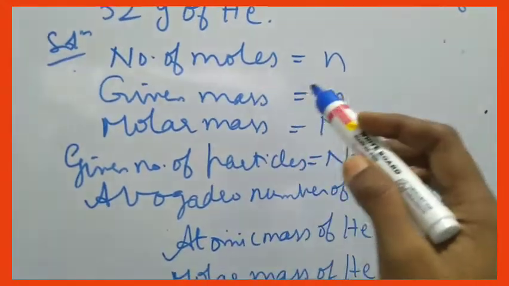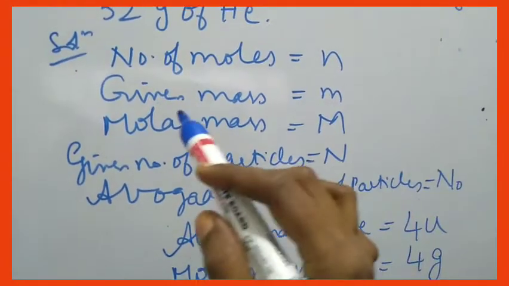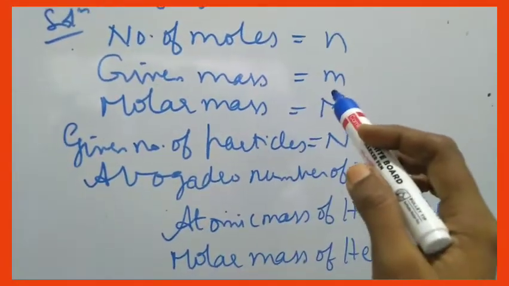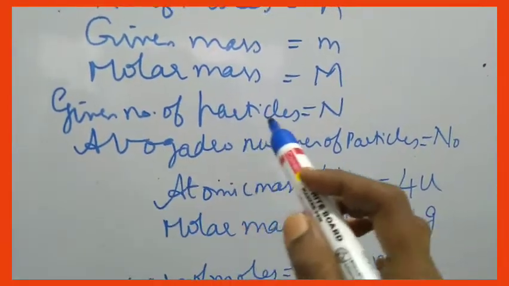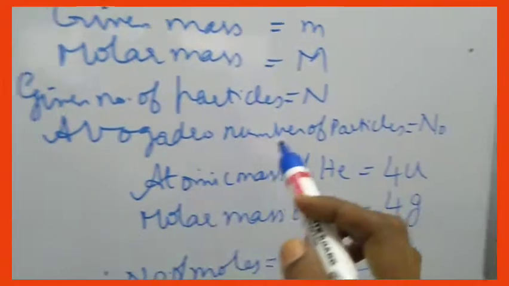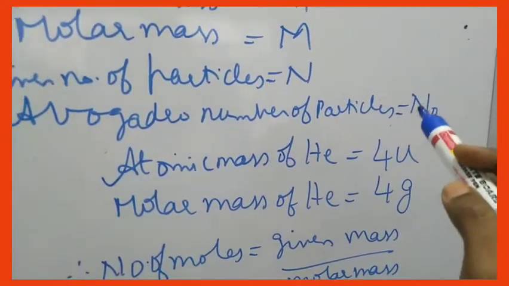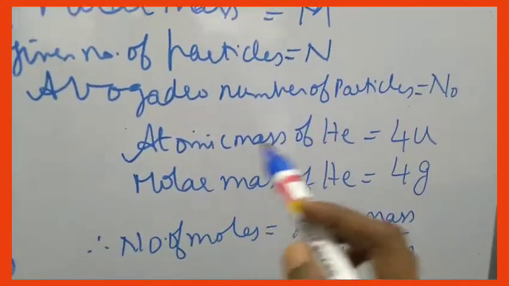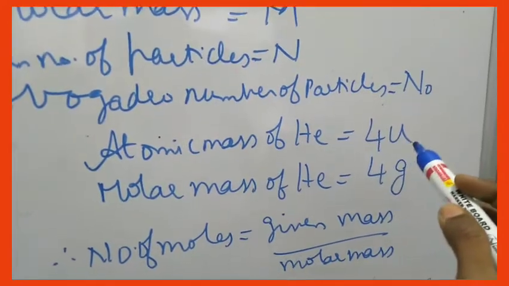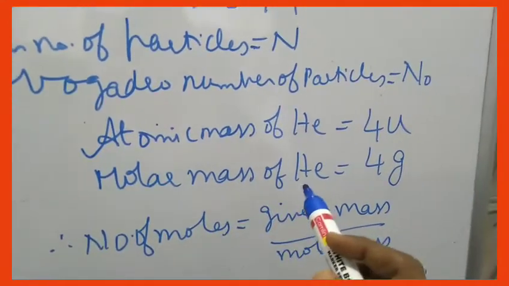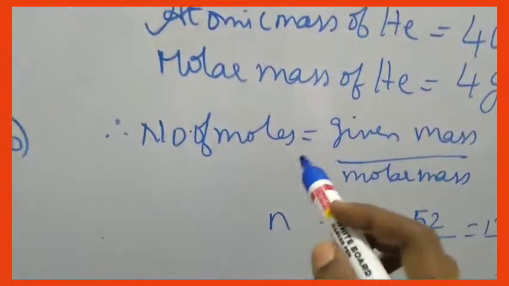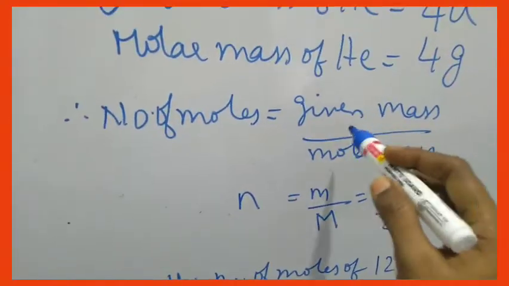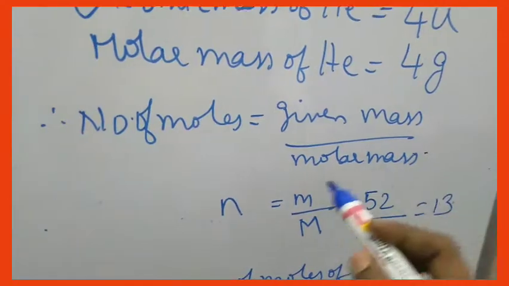Here number of moles, represented by small n, is equal to given mass, small m, divided by molar mass, capital M. Given number of particles is capital N, and Avogadro number of the particles is given as N naught. Now atomic mass of helium is how much? 4 units, 4 u, and molar mass of helium, in grams, is 4 grams. Therefore number of moles is equal to given mass by molar mass. This formula is very, very important.